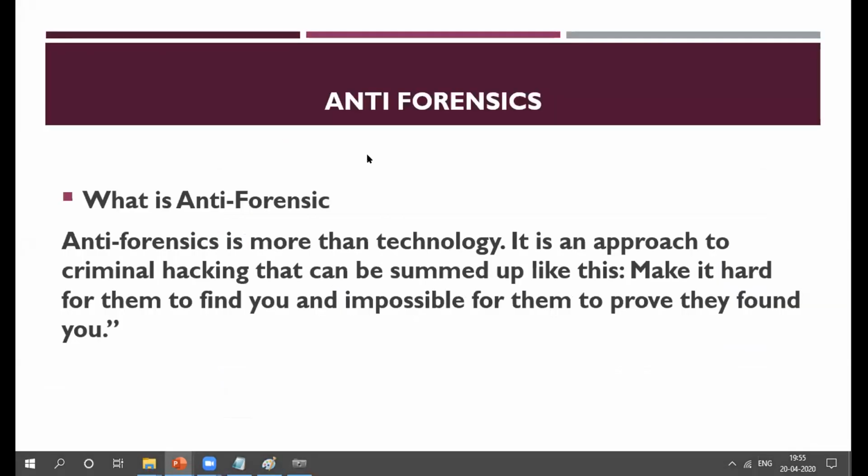Okay, what is anti-forensics? Anti-forensics is more than technology. It is an approach to criminal hacking that can be summed up like this: make it hard for them to find you, impossible for them to prove they found you. Okay, so what is meant by anti-forensics?